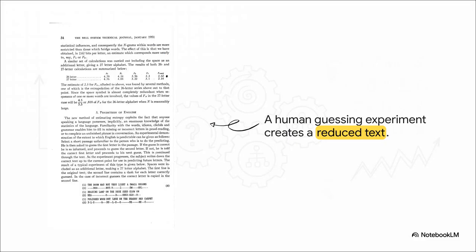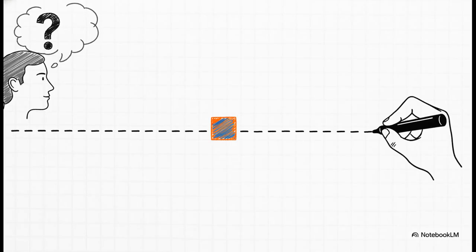Let's actually test this right now with a real example straight from Shannon's experiments. Just imagine you're presented with a phrase that starts, "The room was not very light. A small oblong." Mentally put yourself in the shoes of his test subjects for a second. If you see the letters T and H, your brain instantly predicts an E, or maybe an A. When the preceding text is already known, the next letter becomes wildly predictable. Shannon set up this guessing game with some very specific, simple rules. The subject guesses the next letter. If they get it right, they're told so, and the letter is recorded simply as a dash.